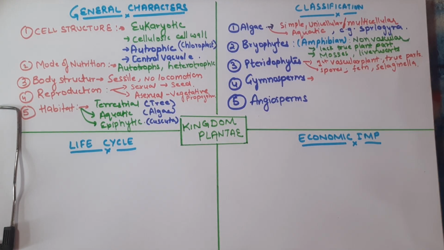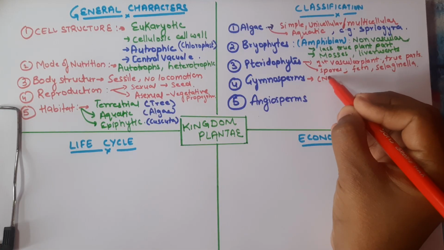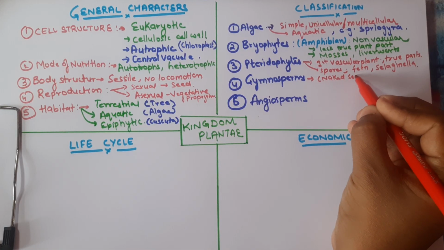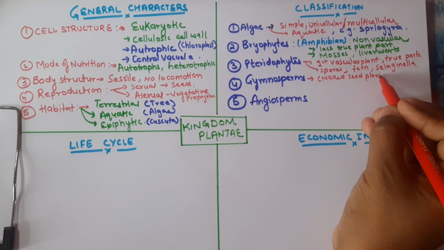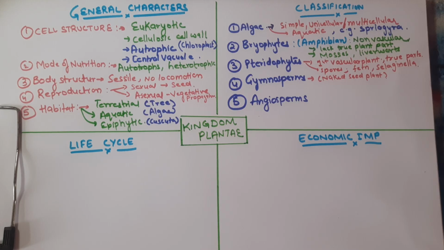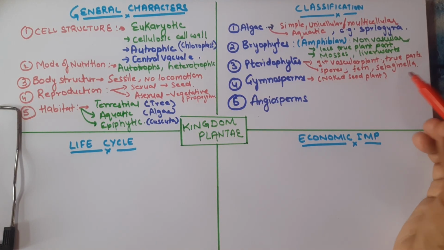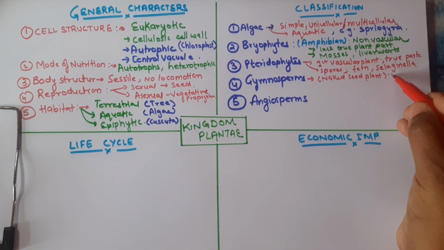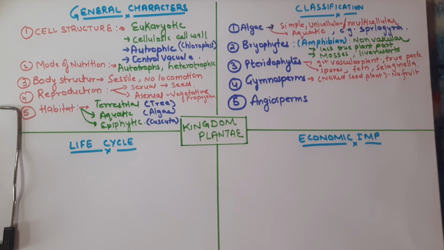Now if we talk about the gymnosperms, these are the naked seed plants. Mostly tree species are gymnosperms. And what do we mean by naked seed plant? It means the seeds are not enclosed in a fruit, so no fruit. Usually whenever we see a seed in angiospermic plants, it is coated with fruit. Like if we are eating a mango, we eat the pulp, right? And inside the pulp, there is a seed.